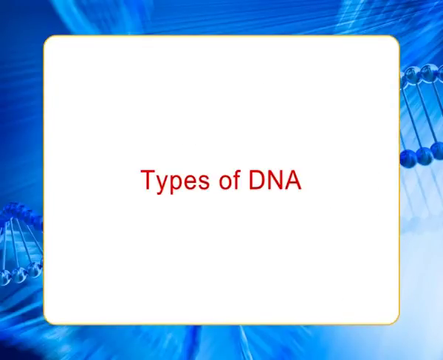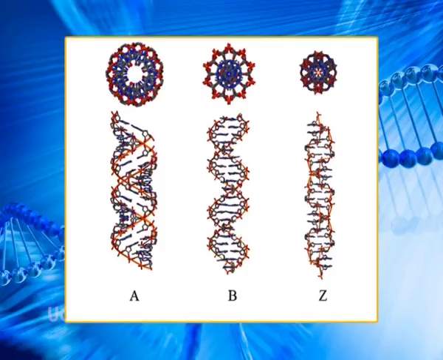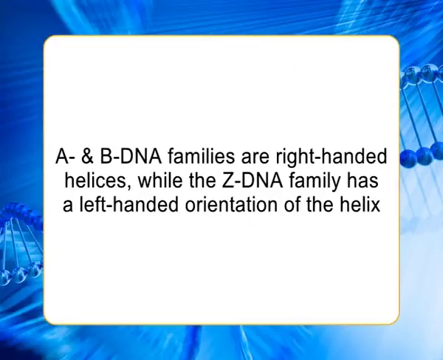Types of DNA. There are 3 types of DNA helices. A-DNA, which can readily form within certain stretches of purines, for example GAG, GGA. B-DNA, which is favored by mixing sequences, and Z-DNA, which is favored by alternating pyrimidine-purine steps, for example CGC, GCG. The A and B DNA families are right-handed helices, while the Z DNA family has a left-handed orientation of the helix. These different conformations of the DNA helix have important biological functions.